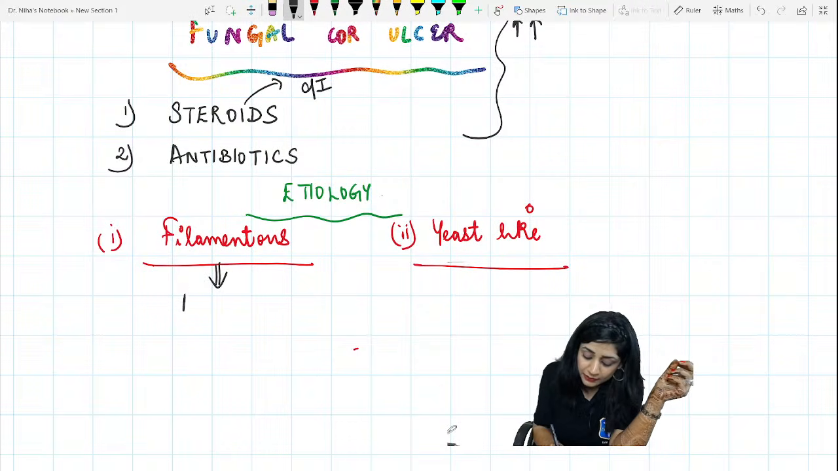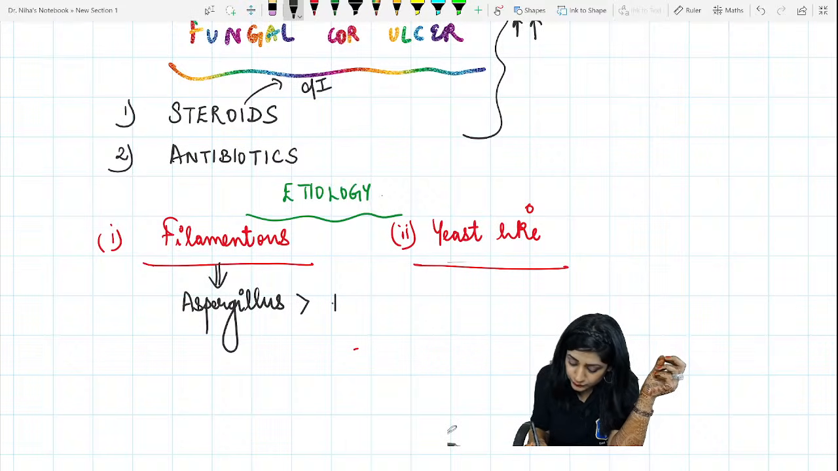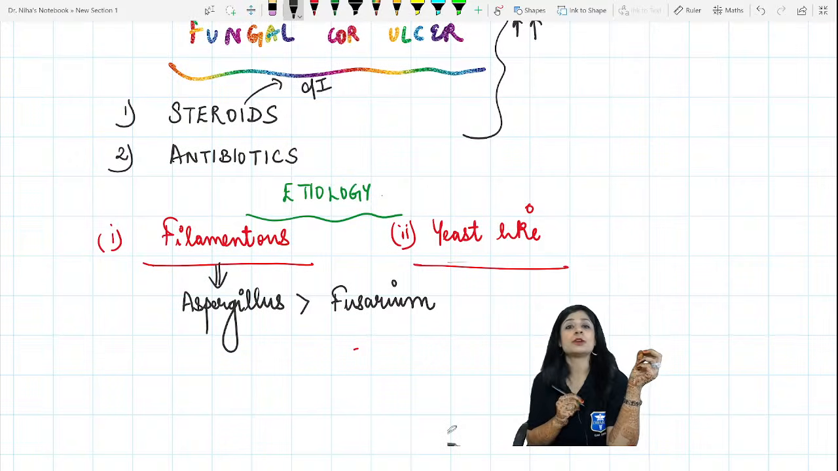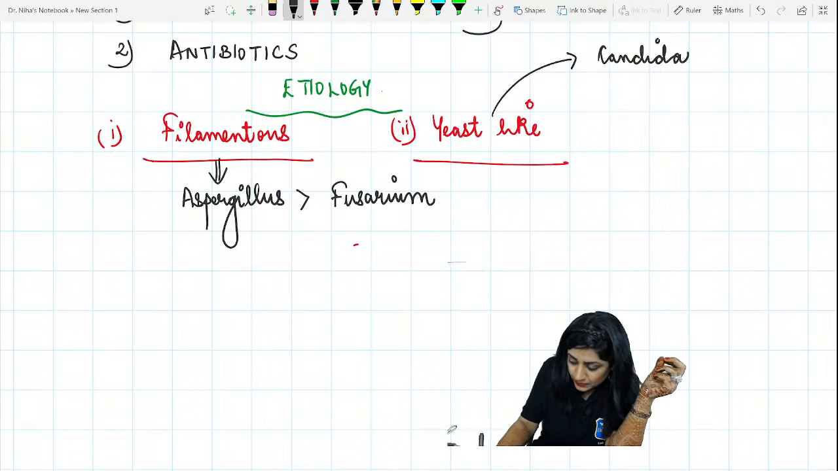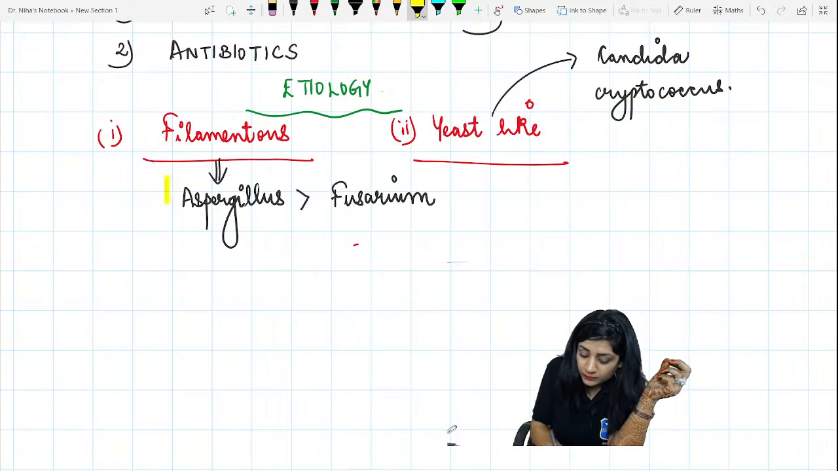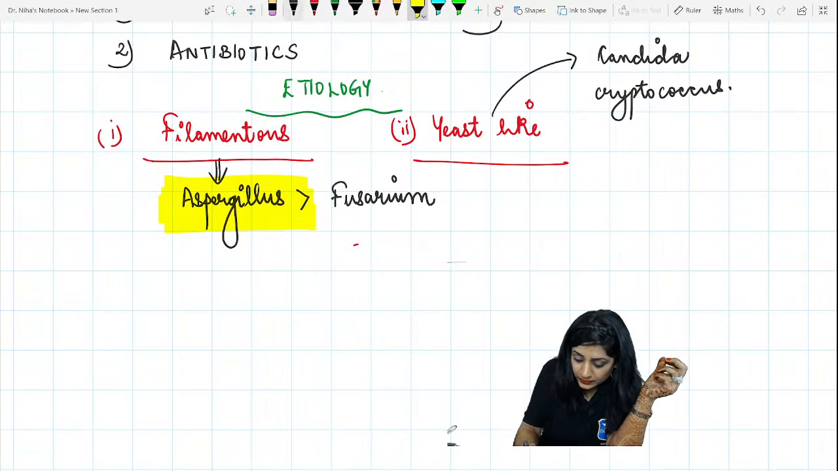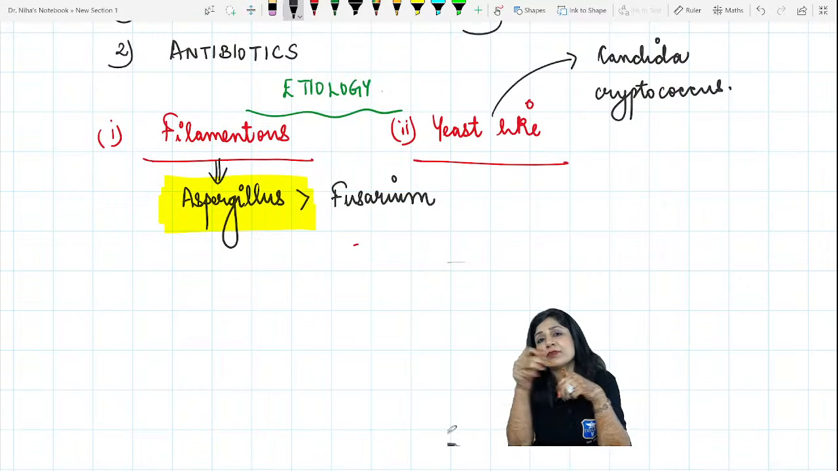In filamentous, the most common is aspergillus. Most common is the aspergillus, and this is followed by your fusarium. Aspergillus followed by fusarium. While in yeast-like, that is your candida, and then we have the cryptococcus. So most common out of all will be your aspergillus. This is the most common one. Then followed by fusarium.